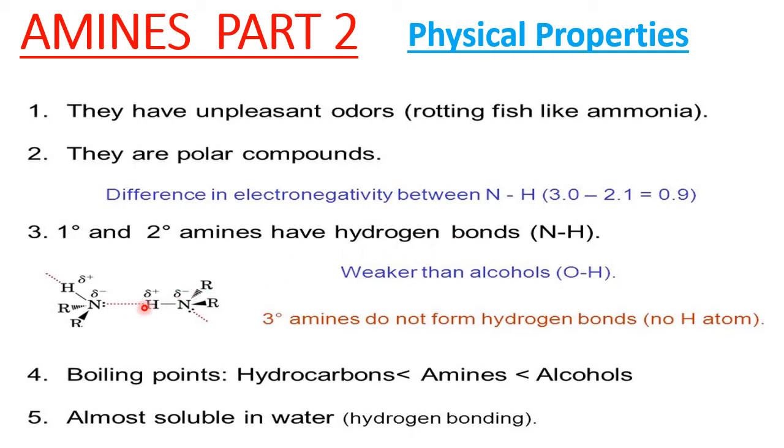One sample is shown here, one amine and another amine. The nitrogen, which is electronegative, attracts the H of the other amine. This dotted line is hydrogen bonding. Now, if you see the boiling points in general, boiling points of hydrocarbons are less than amines, which are less than alcohols of comparable molecular mass. That means amines are intermediate between hydrocarbons and alcohols.